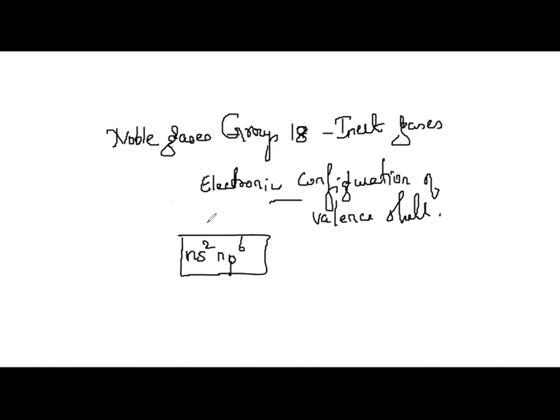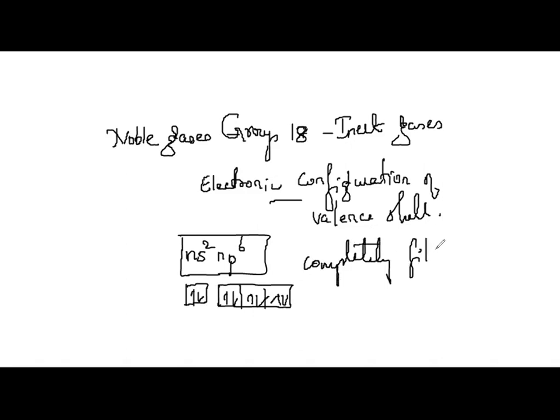So they found that in the outermost shell the s orbital was completely filled, and the p orbital was also completely filled: spin up, spin up, spin up, spin down, spin down, spin down. Because all the orbitals were completely filled, it accounted for the stability.